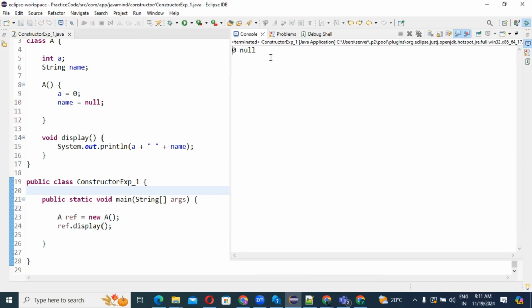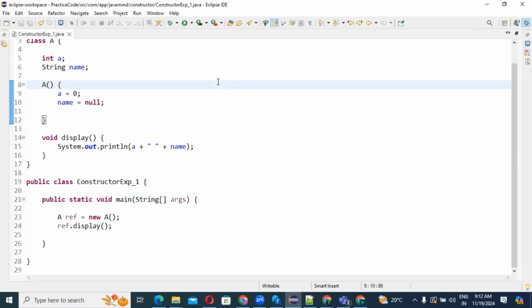0 and null. This is what is printing. You have initialized here a equal to 0, name equal to null, so it's coming 0 and null. Now what I am going to explain, please concentrate. Now it's very interesting. You already saw that the result is coming 0 and null.